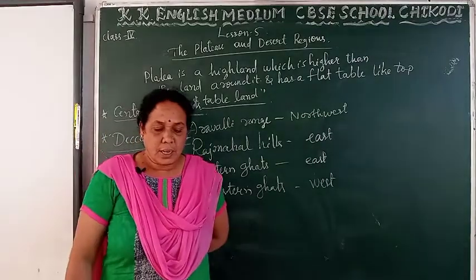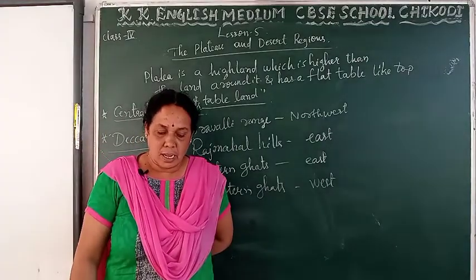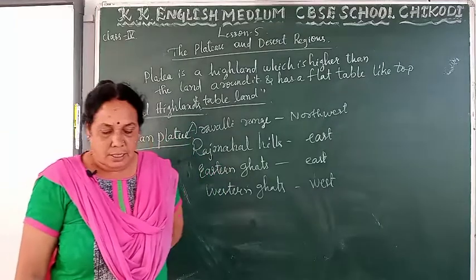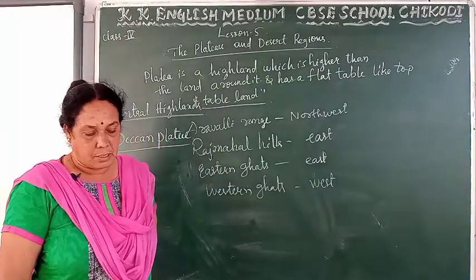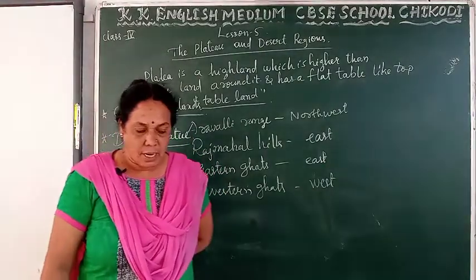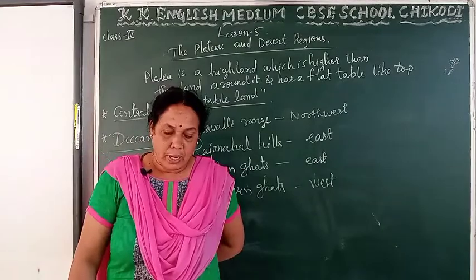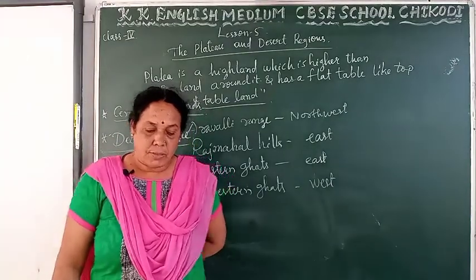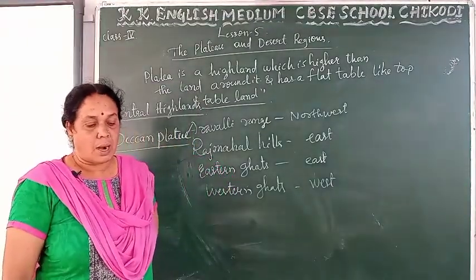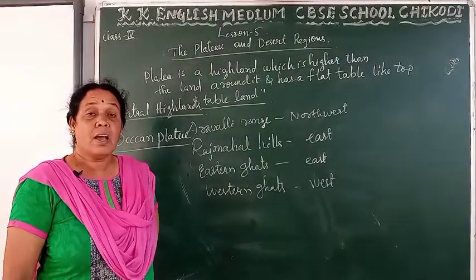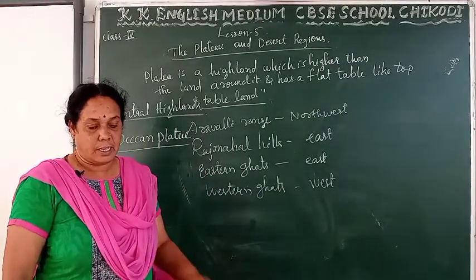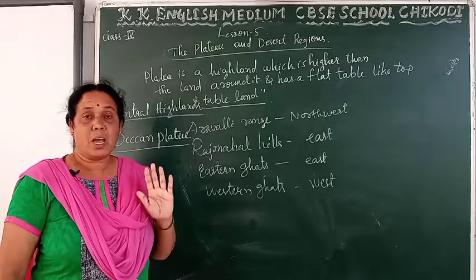Western Ghats includes Nilgiri Hills, Anaimalai Hills and the Cardamom Hills. The hills of the Western Ghats are comparatively higher than that of the Eastern Ghats. Both the Ghats join each other at the Nilgiri Hills. This is information about the Deccan Plateau.